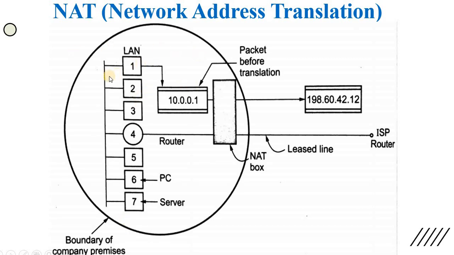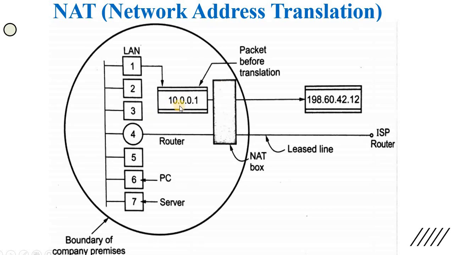Each device has an IP such as 10.0.0.1, the second device has 10.0.0.2, and so on, so the last has 10.0.0.7. This is how the IP addresses are given. Now these are private IP addresses, and one of the devices wants to communicate over the internet. At that time it passes through the NAT box, and the packet is translated before transmission.